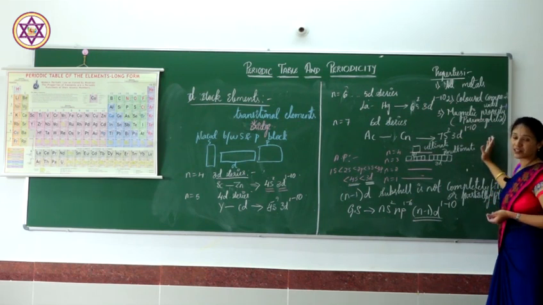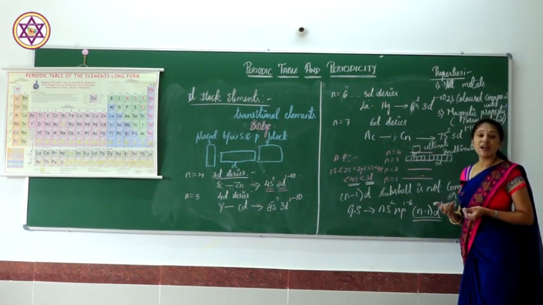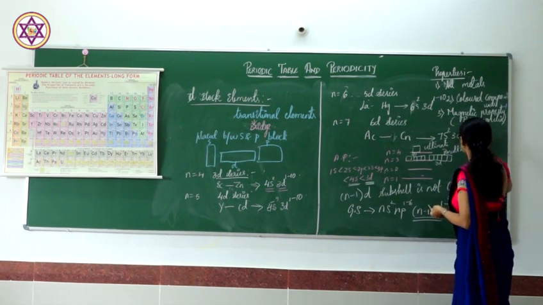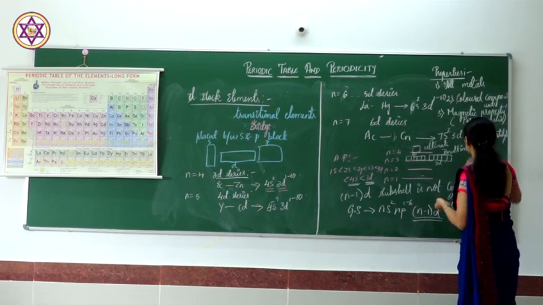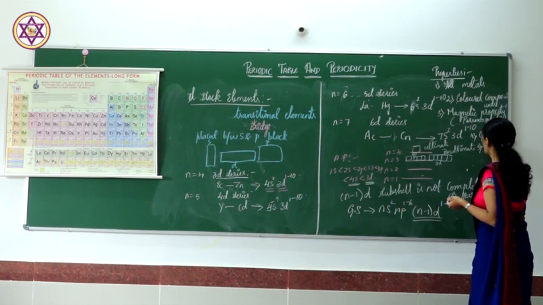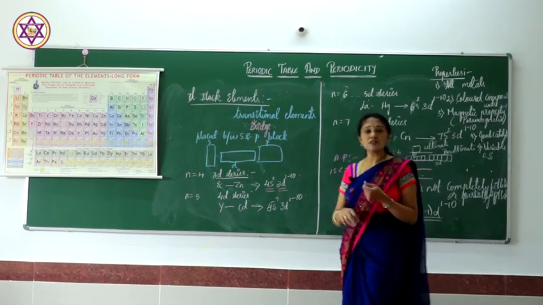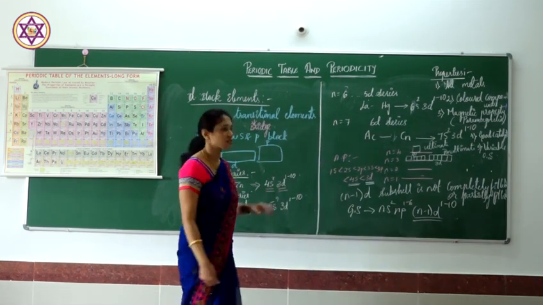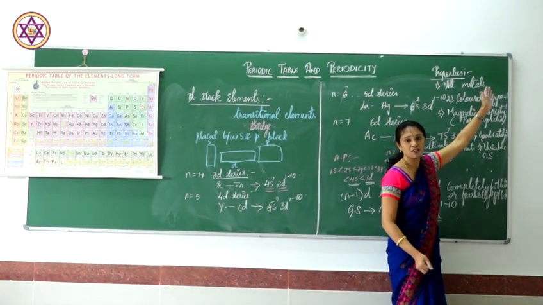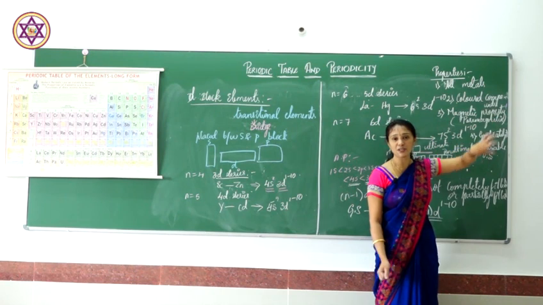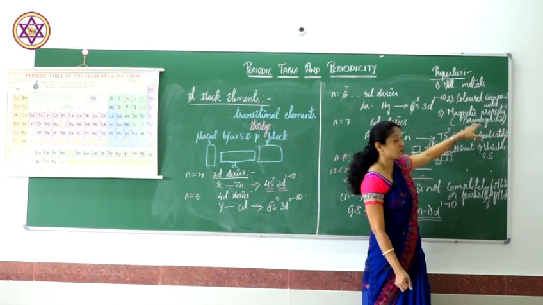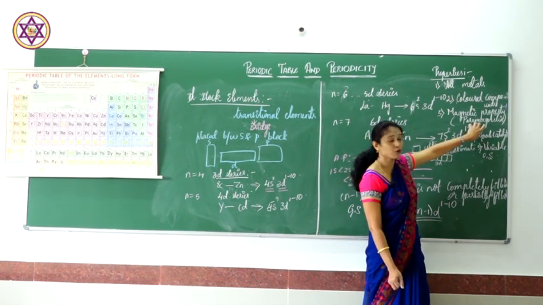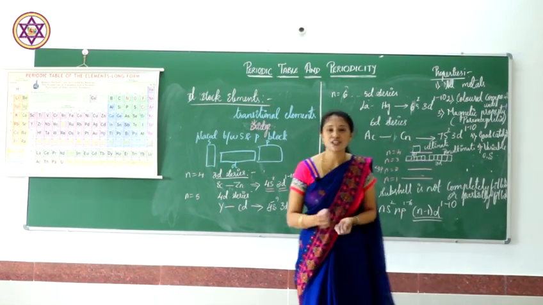Most of them are paramagnetic in nature because they have unpaired electrons, and they are good catalysts. Also, they have variable oxidation states. These are some of the properties of d block elements: all are metals, they form colored compounds, most are paramagnetic because of the presence of unpaired electrons, they are good catalysts, and they have variable oxidation states.